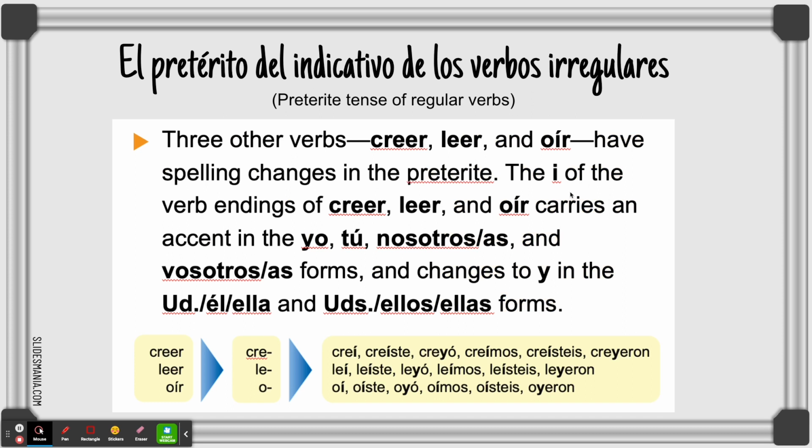Okay, aquí hay más irregulares, and these have good reason to be irregular. Because if I just keep it with an I, we're going to have a vowel and vowel, only in the él form and the ellos form. If you remember in high school, maybe your teachers used to say the basement verbs. I used to call them the chicken legs verbs, because if you put the Y upside down, it looks like a chicken leg.